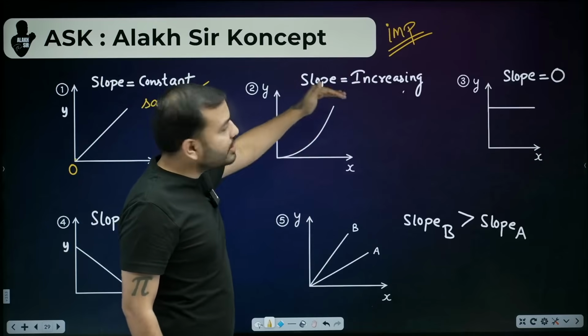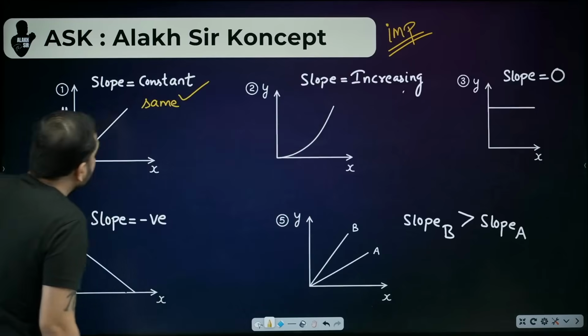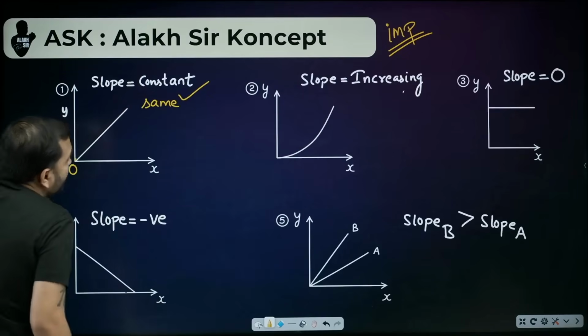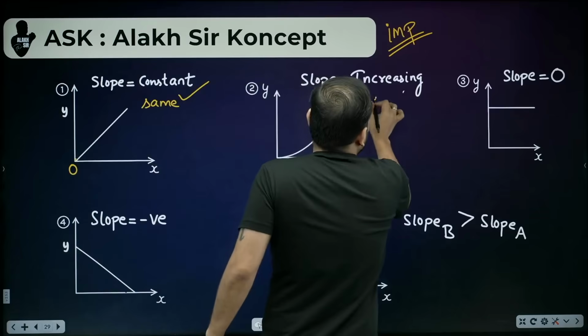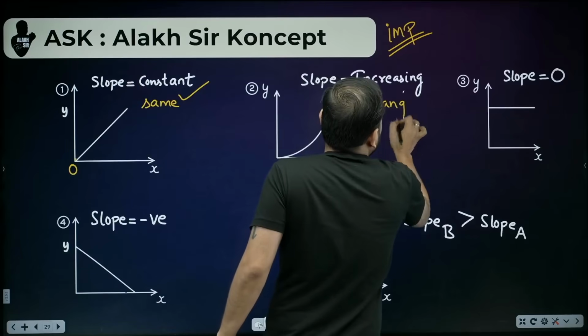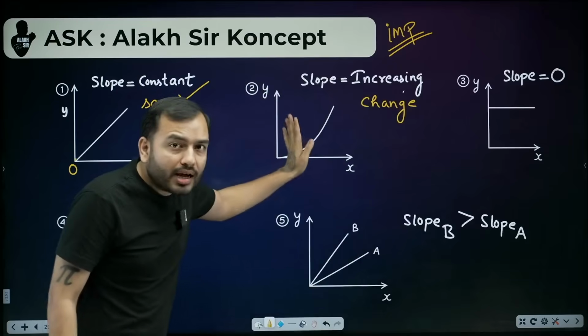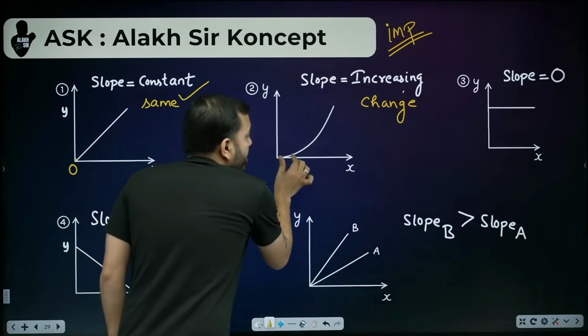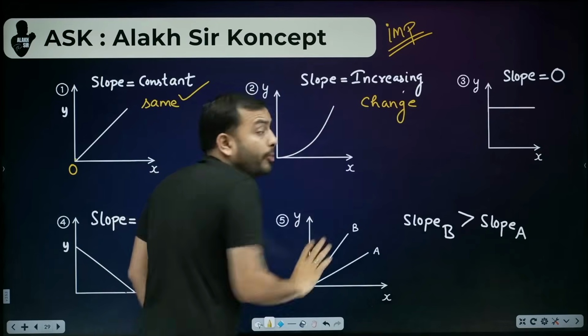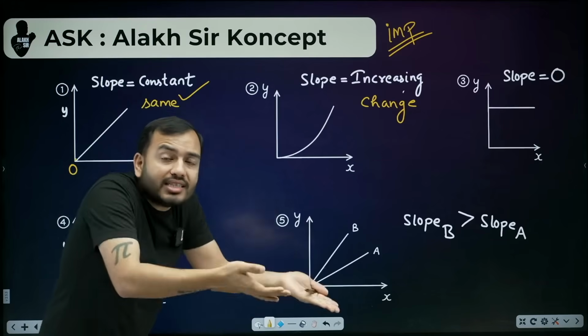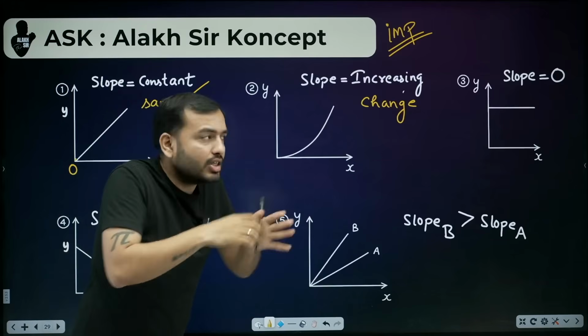If we reverse it, it would be decrease. If it's not a straight line passing through the origin, then your slope is changing. Here it will be increase. If anything else forms, you must understand it means changing. The slope keeps changing. The slope between these two points will be something else. As the points keep changing, the slope will keep increasing.